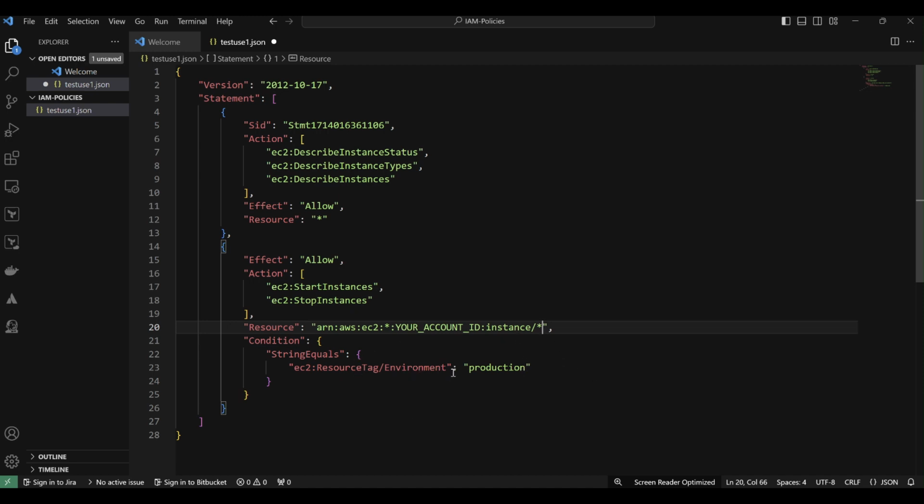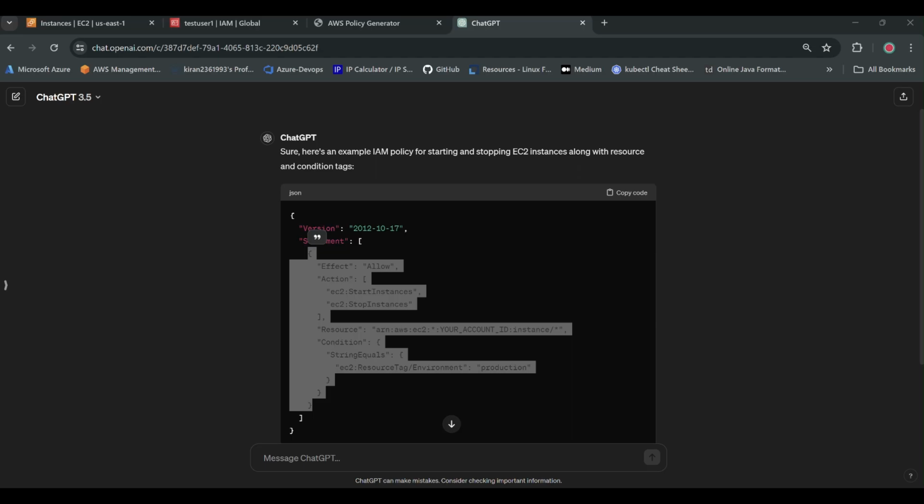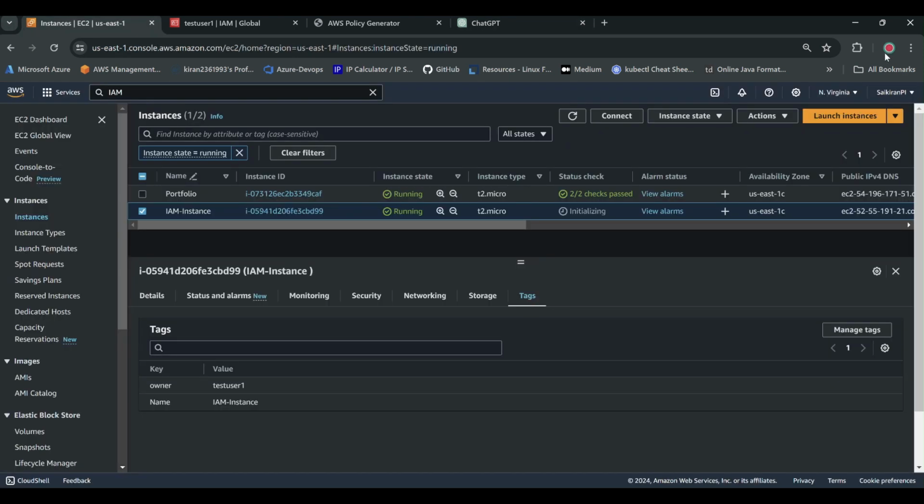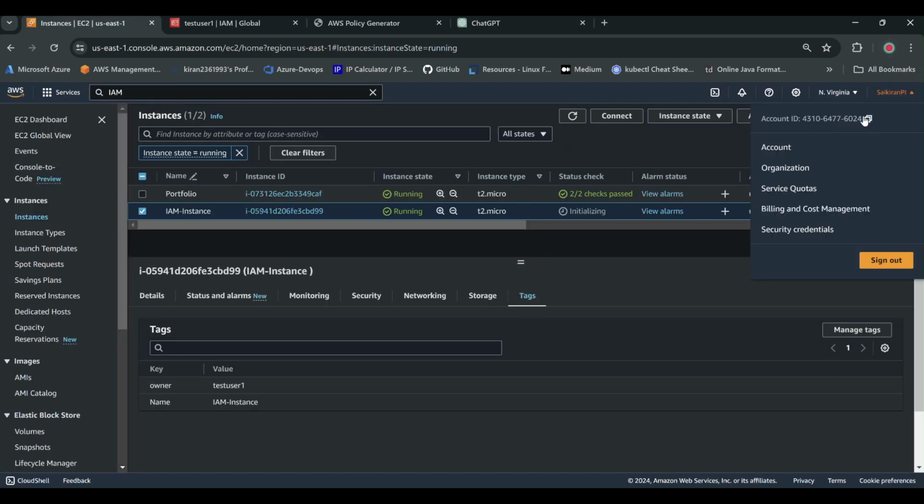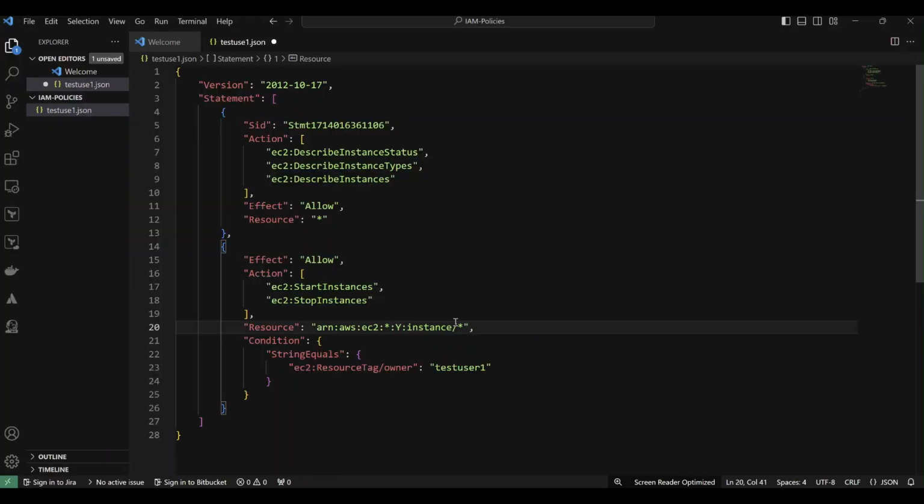Now we are going to give the tags here. Owner, what was the name we have given? Owner, and the value we have given? Test user 1. Test user 1. And what was our AWS account ID? Go here and then click on account and then copy it. Come back to Visual Studio Code and paste your account ID. Save it.